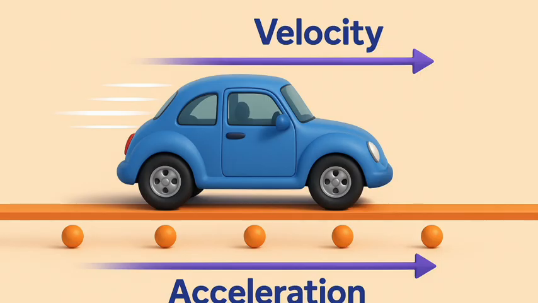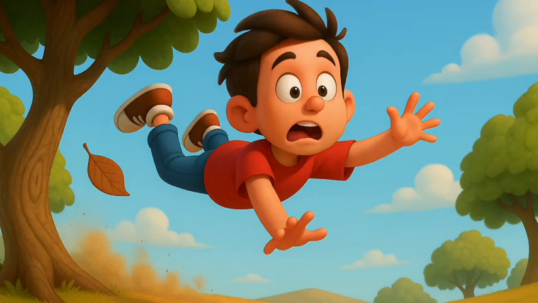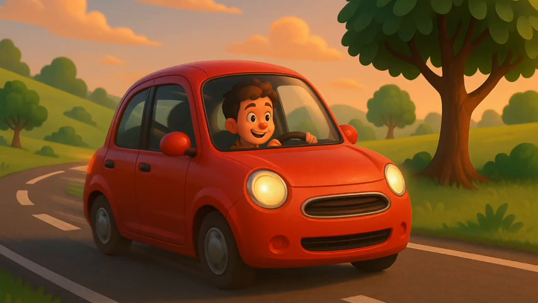If an object travels in a straight line and its velocity increases or decreases by equal amounts in equal intervals of time, then the acceleration of the object is said to be uniform. The motion of a freely falling body is an example of uniformly accelerated motion. On the other hand, an object can travel with non-uniform acceleration if its velocity changes at a non-uniform rate. For example, if a car traveling along a straight road increases its speed by unequal amounts in equal intervals of time, then the car is said to be moving with non-uniform acceleration.